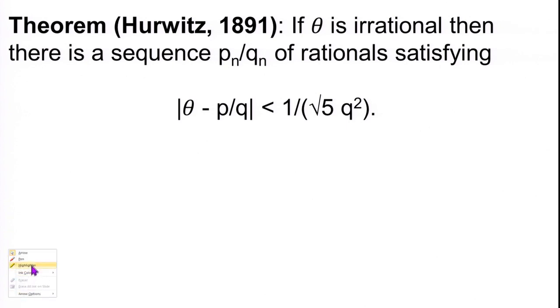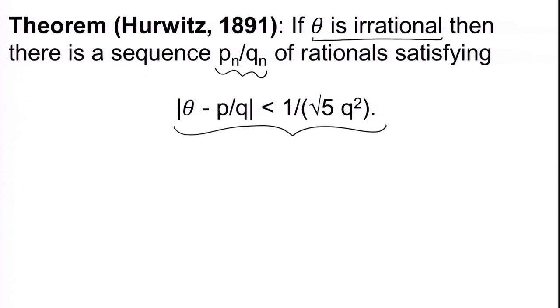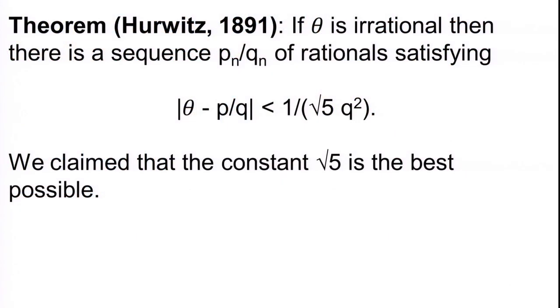This theorem says that if you have an irrational number theta, then there is a sequence of rationals converging to theta, of course, satisfying this particular inequality. And then we said that this constant root 5 is the best possible constant. This is our claim. You cannot improve root 5 even by any slight quantity, and we are going to prove this.